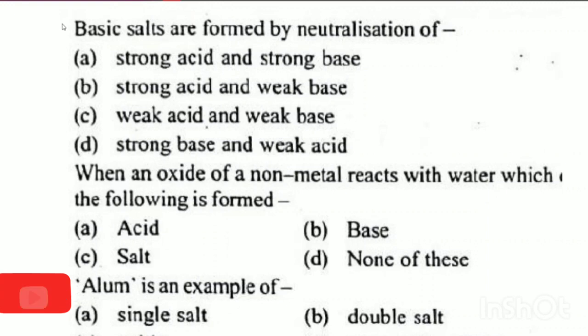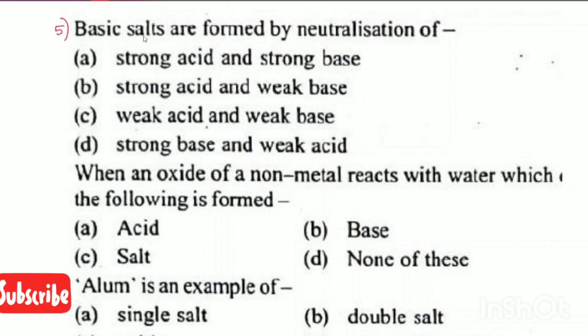Question number 5. Basic salts are formed by neutralization of strong acid and strong base, strong acid and weak acid, weak acid and weak base, or strong acid and weak base.